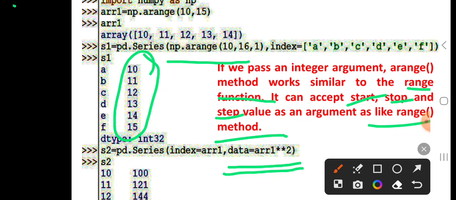Series S2 is equal to pd.Series, index is equal to array1, and array1 contains values from 10 to 14, and the expression for data is array1 exponent 2. You can check it.